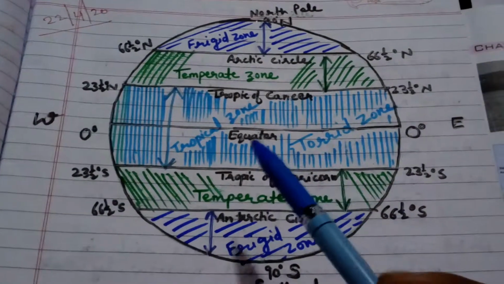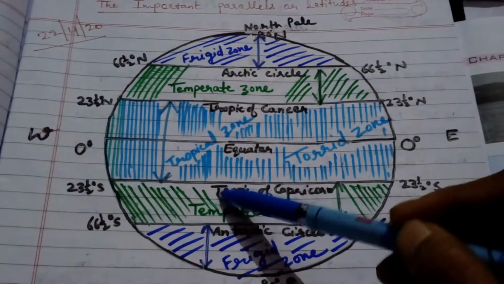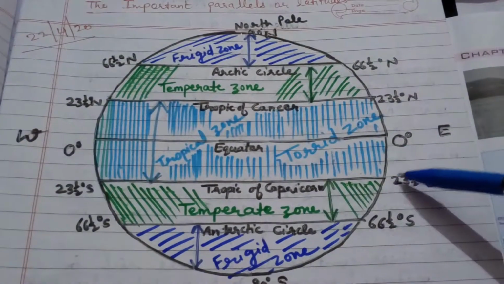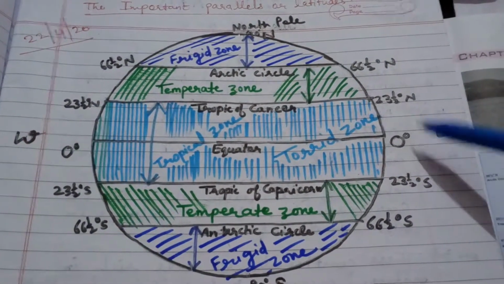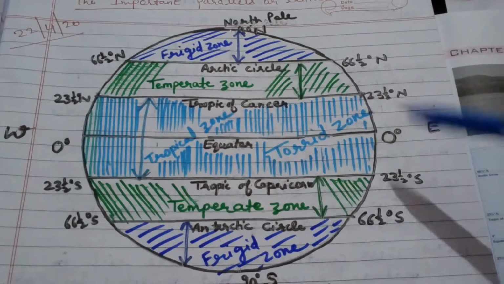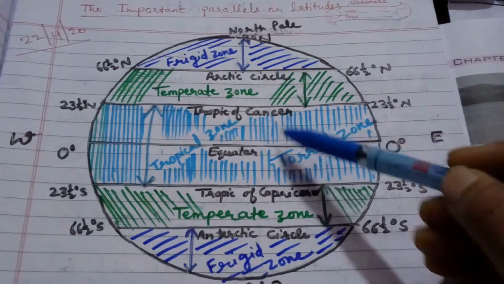So equator, it is the middle latitude, and the area between Tropic of Cancer and Tropic of Capricorn, between 23.5 degree north latitude and 23.5 degree south latitude, is called tropical zone, because it lies between two tropics.